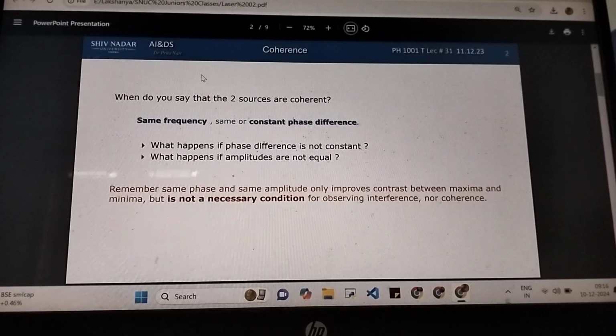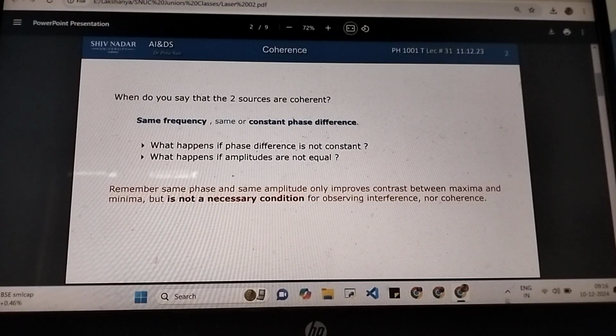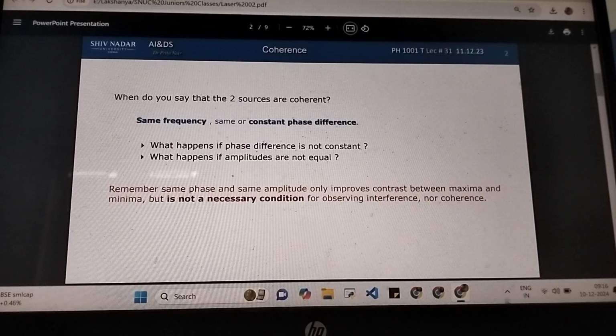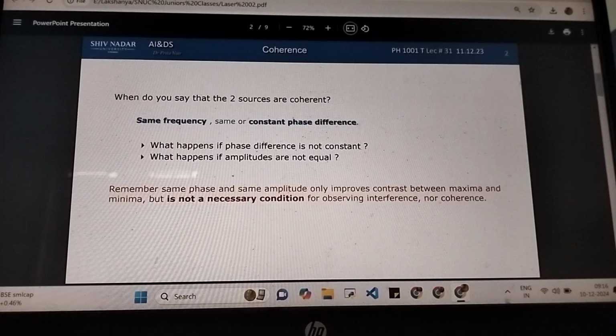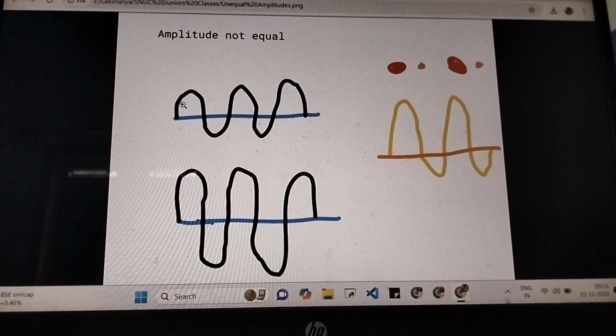That is part 1. Now we try to answer another question: what if the amplitudes are not equal? Is it necessary for the amplitudes also to be equal in order to call two sources coherent, or are different amplitudes fine? So again we'll try to understand that with the help of an example.